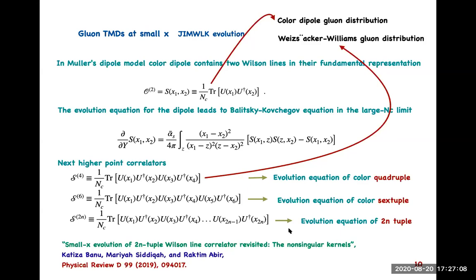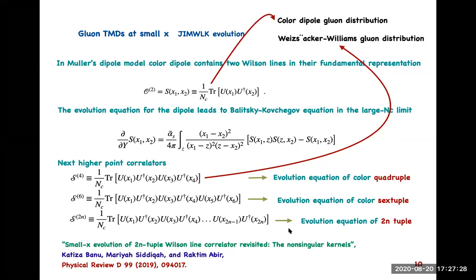One thing that I should mention is that this small x evolution, the MV model and the JIMWLK equation together are referred to as color glass condensate, and the word color refers to the gluon colors.